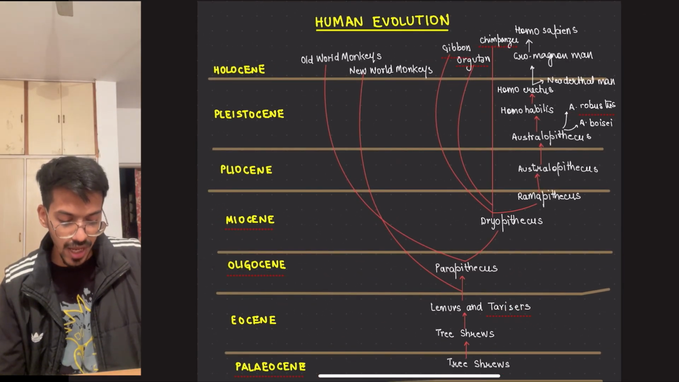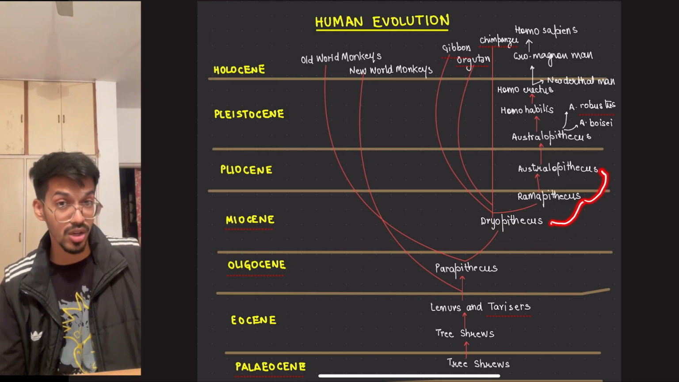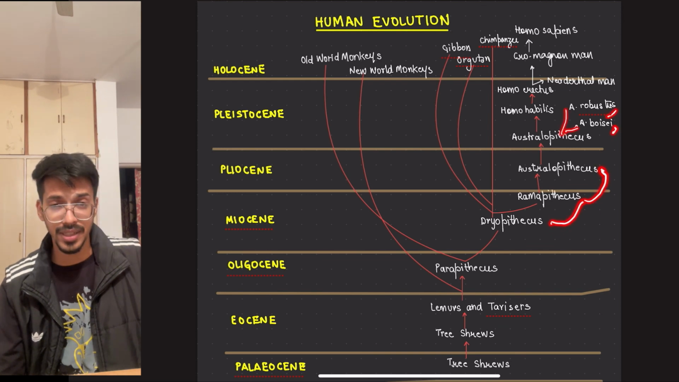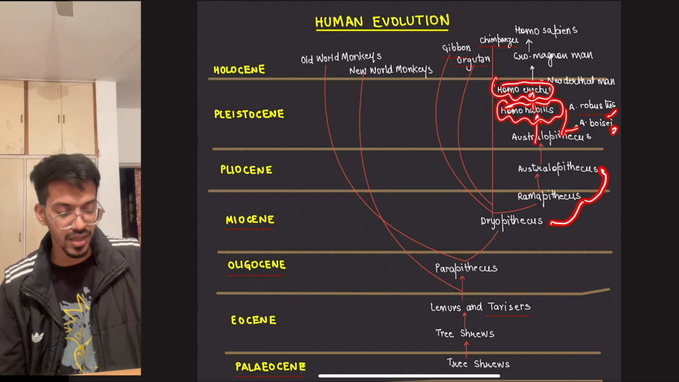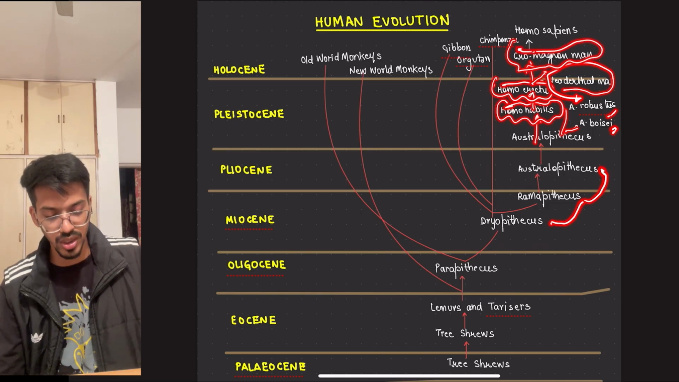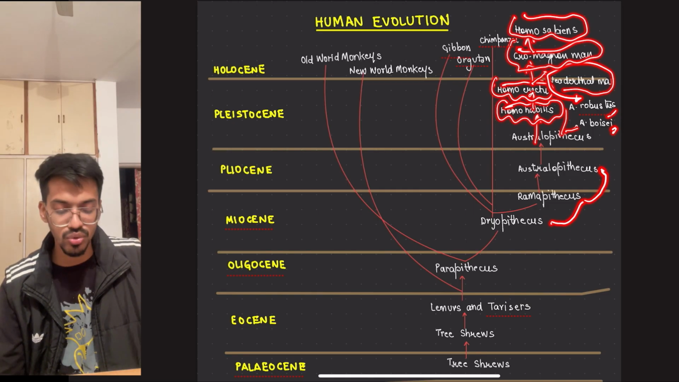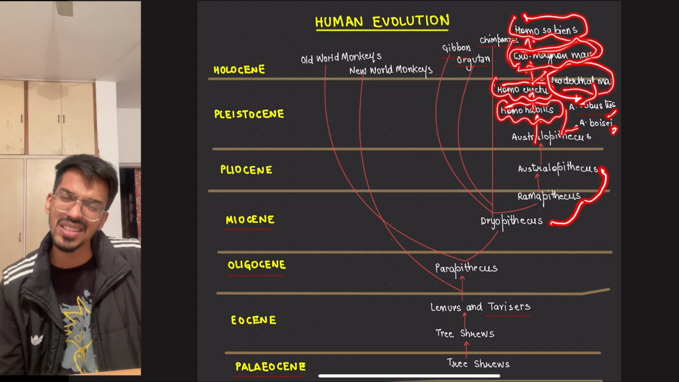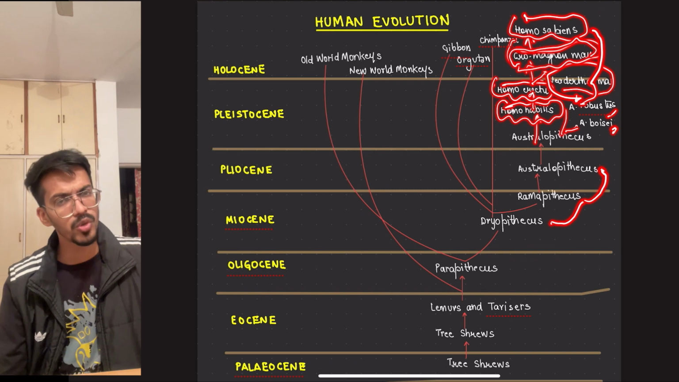Dryopithecus gave Ramapithecus, and Ramapithecus has a lineage with Australopithecus. Then Australopithecus gave many varieties which ended abruptly. They died, but they gave one other lineage, Homo habilis. From Homo habilis comes Homo erectus. Homo erectus gives two different lineages. One is Neanderthal man, very intelligent, but they also died. Then Cro-Magnon man, who changed into Homo sapiens. NCERT does not have Cro-Magnon man. NCERT says Neanderthal man and Homo sapiens, so we will remember it like that.